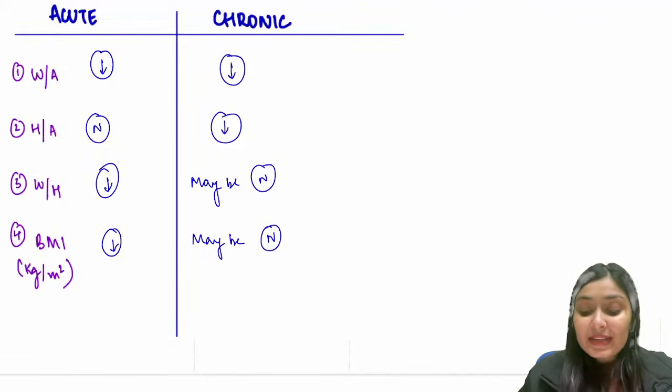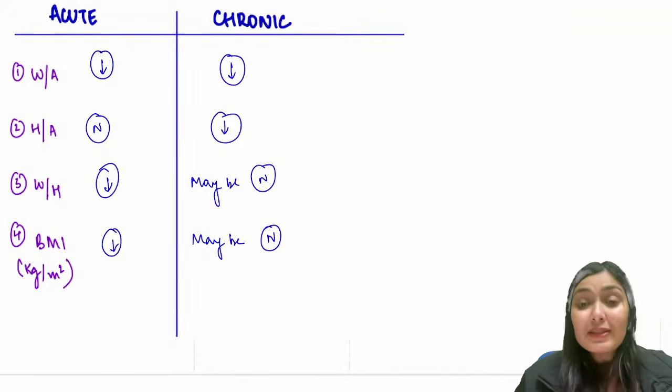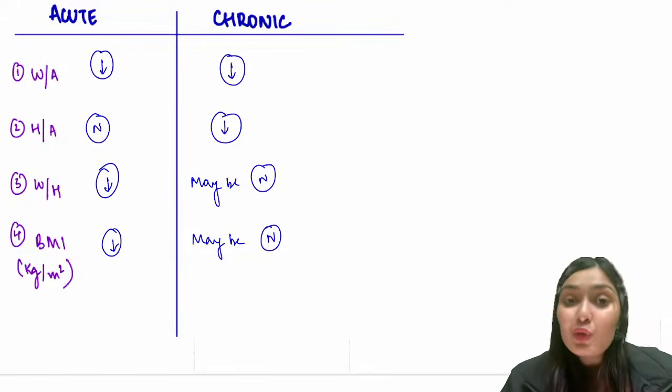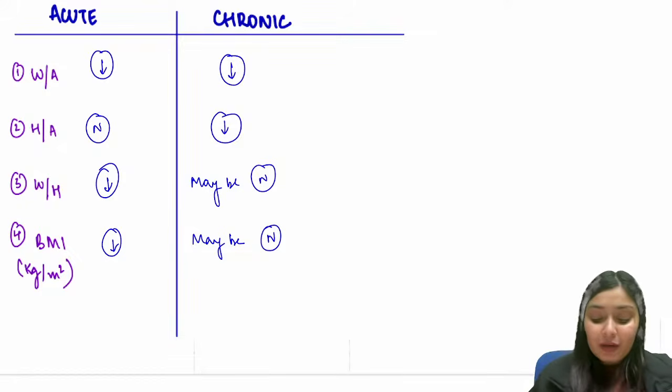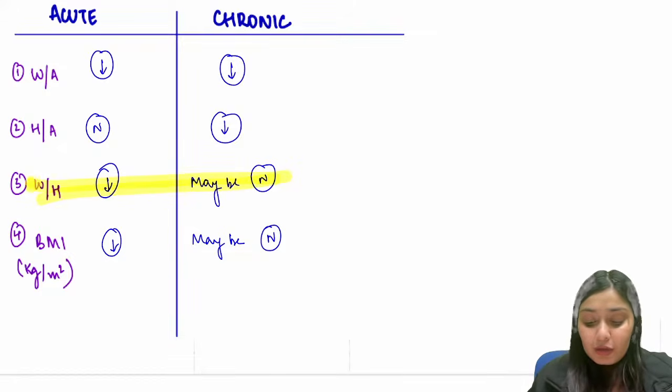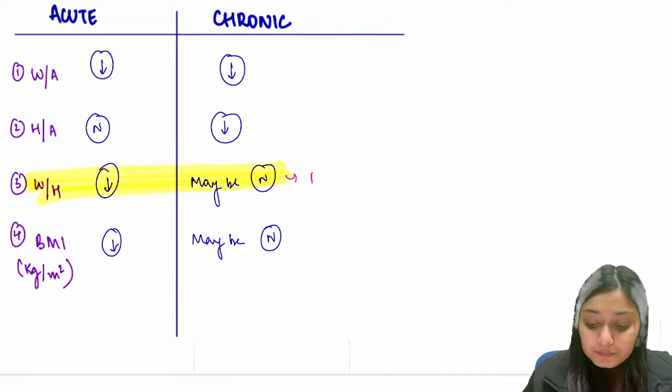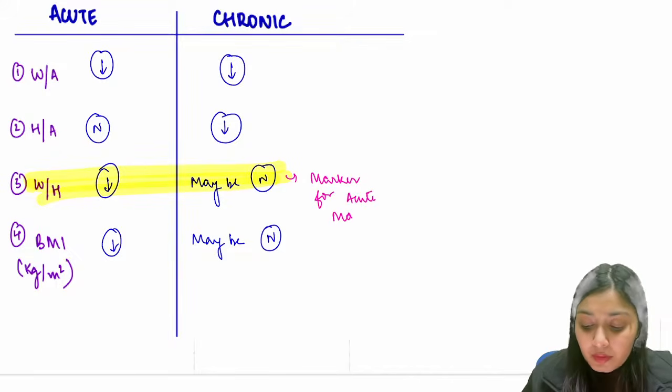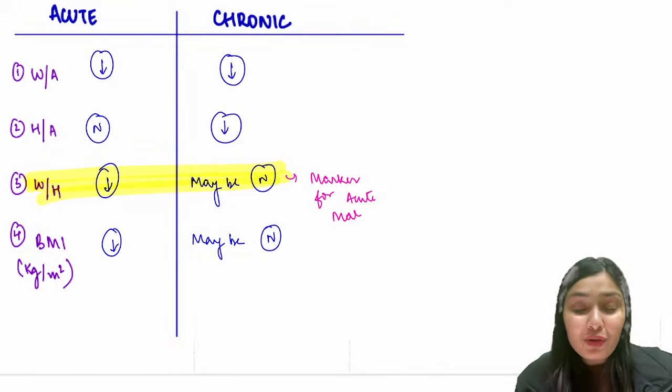Now the questions they can ask in the exam. They ask which is the marker for acute malnutrition. If you see over here, weight for height is the best marker for acute malnutrition. What about chronic malnutrition? We all understand height is affected in chronic malnutrition.